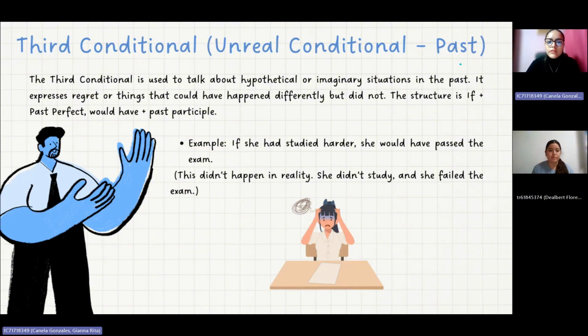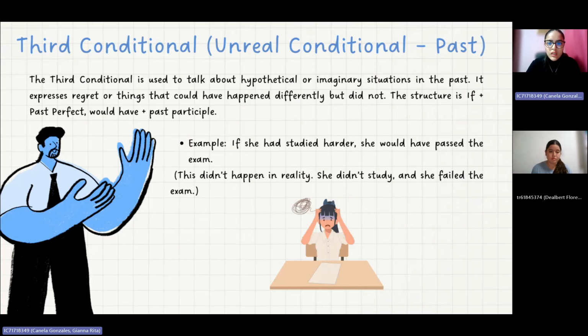Okay, continue. Third conditional, unreal conditional, past. The third conditional is used to talk about hypothetical or imaginary situations in the past. It expresses regret or things that could have happened differently but did not. The structure is: if plus past perfect, comma, would have plus past participle.